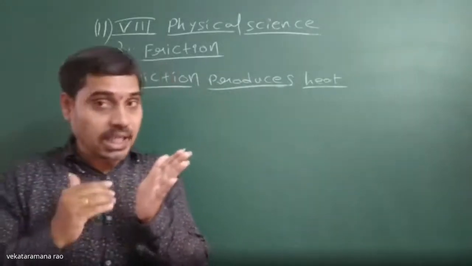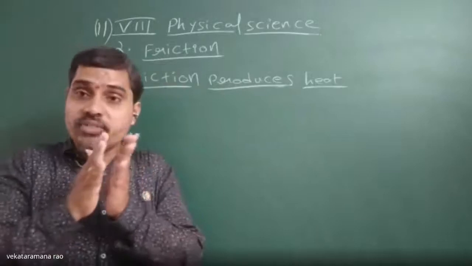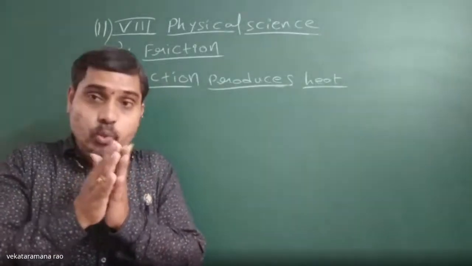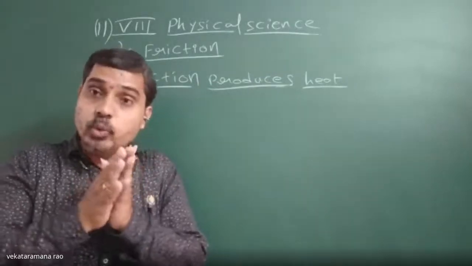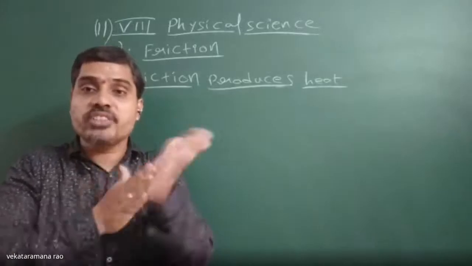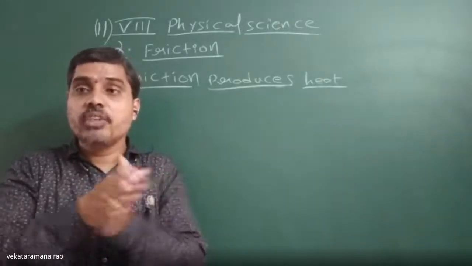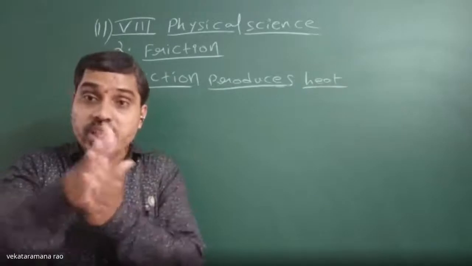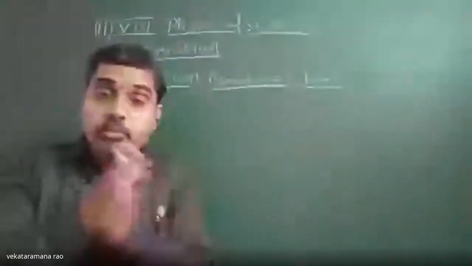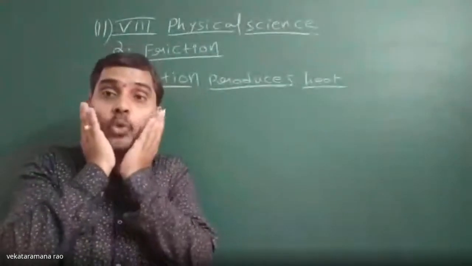Frictional force acts between the two surfaces, which automatically comes into play and tries to oppose the relative motion of these two surfaces. As a result, we may get a little bit of heat or warmth in our two palms.